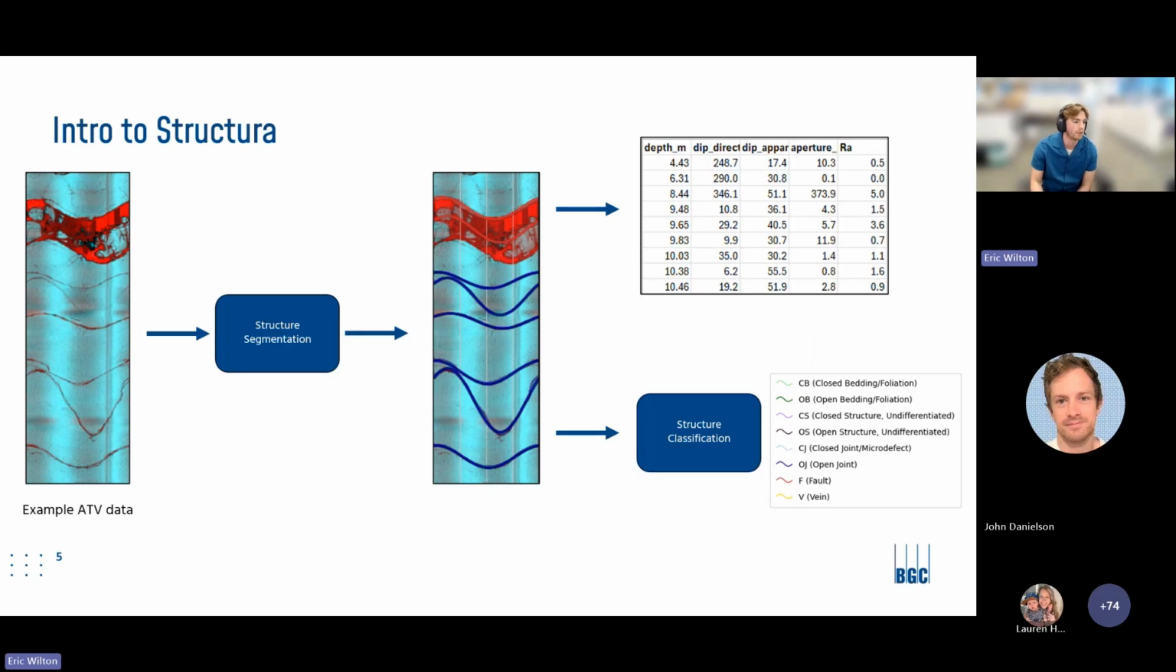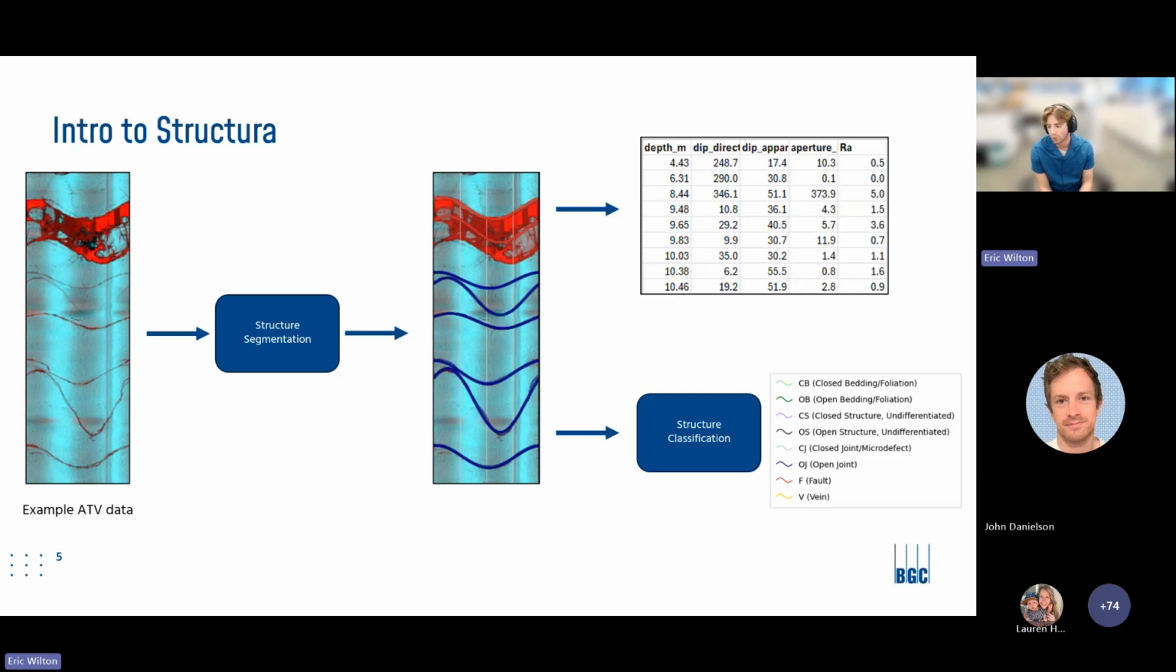I'll start by talking about our base functionality with this product. We take in this Televiewer data and we pass it through a structure segmentation model. This Televiewer data is traditionally used to garner information about structures within the borehole. We try and identify all the structures that are present within the survey, and then we try and do a bunch of math to find out some of the characteristics for each of these structures: the depth, the dip direction, the apparent dip, the aperture, and the roughness.